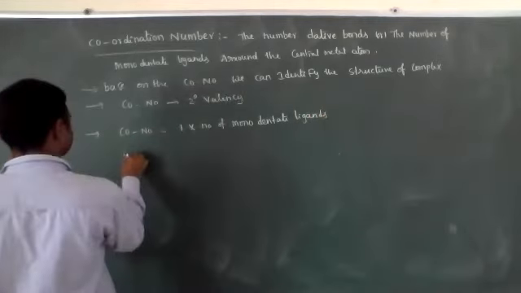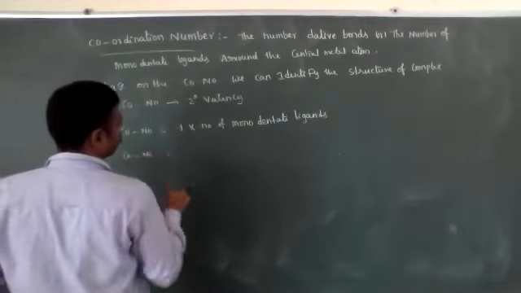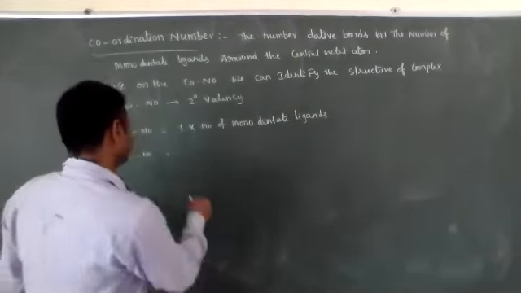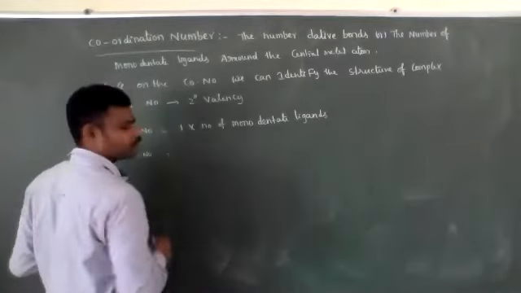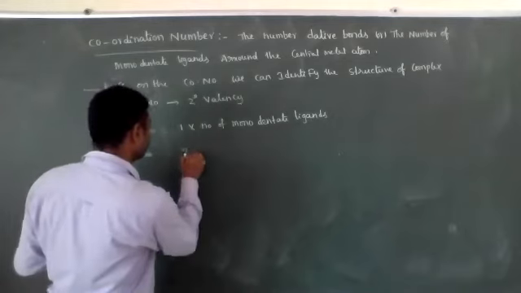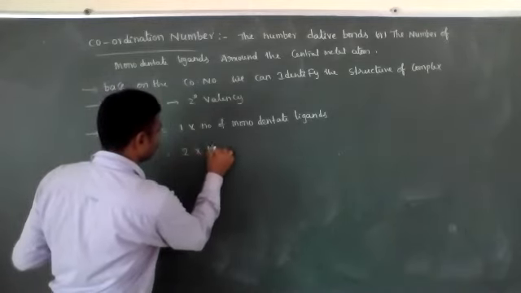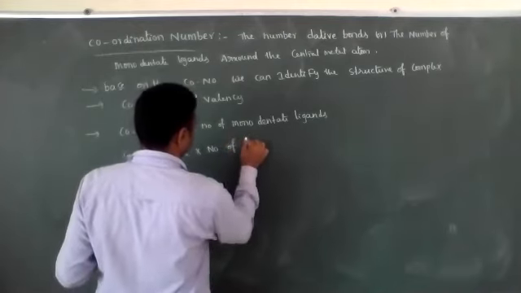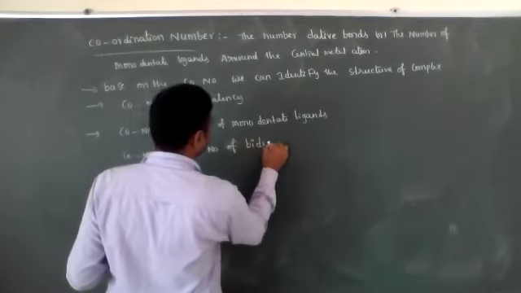If bidentate ligands are present, two donor atoms are present, each bidentate ligand forms 2 bonds, so 2 into the number of bidentate ligands.